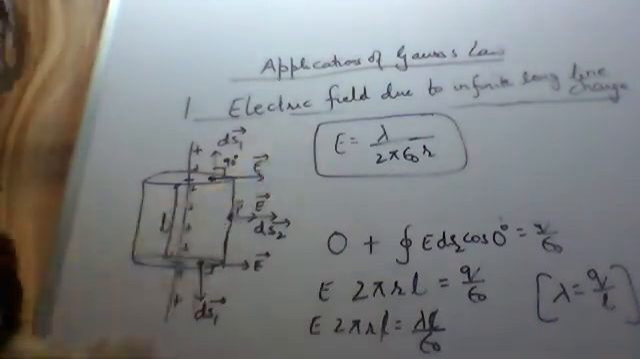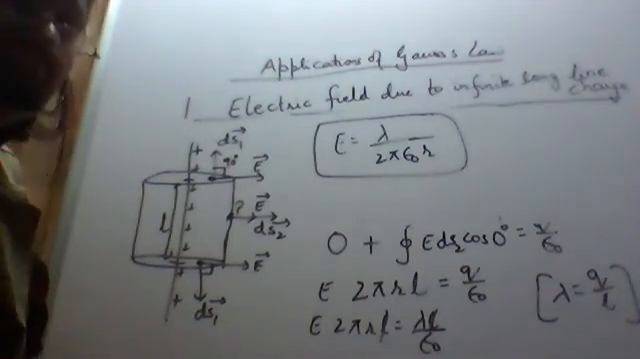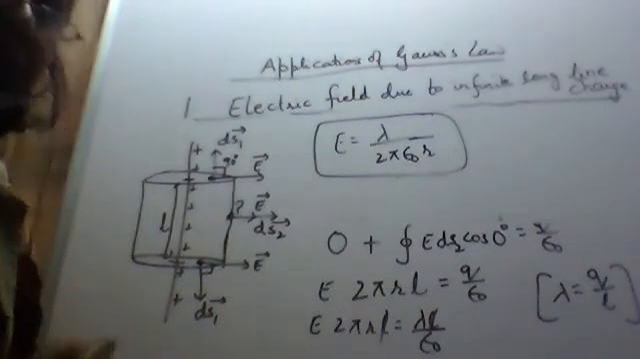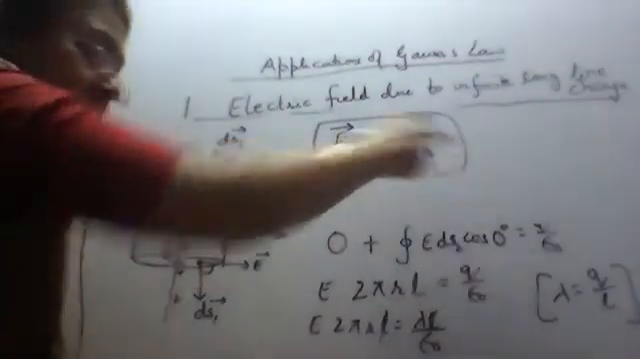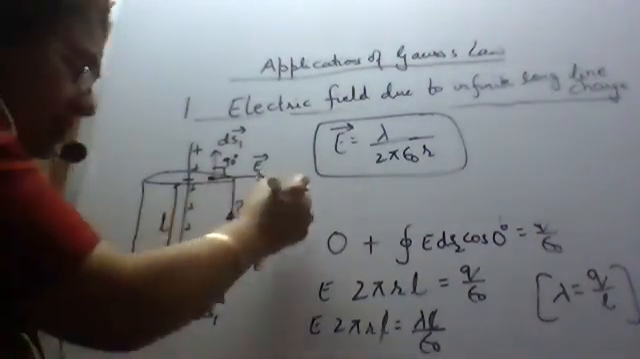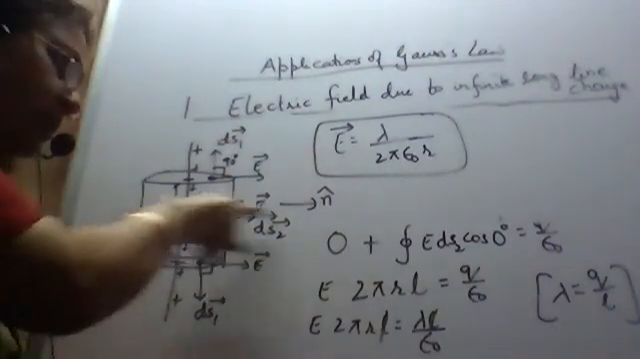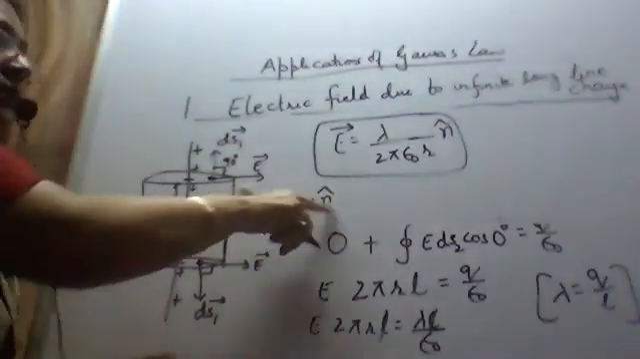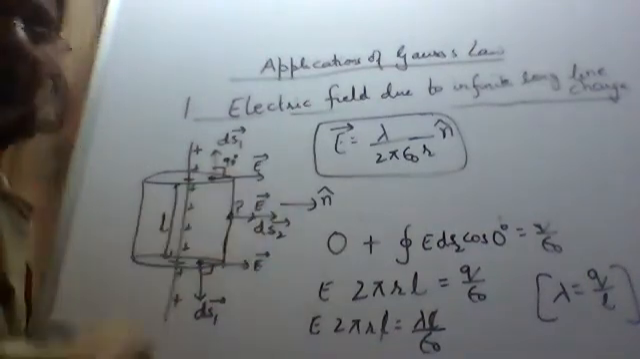Now, as electric field is a vector quantity, whenever you derive any physical quantity and it is a vector quantity, you have to write it in vector form. So E vector will be equal to the magnitude, and to give the direction you have to put the unit vector n cap, which is pointing along here. The direction is n cap, the unit vector as shown in the figure.